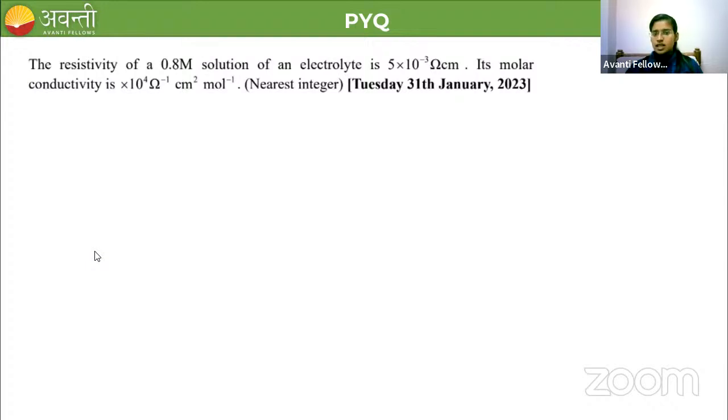So the question says the resistivity of a 0.8 molar solution of an electrolyte is 5 into 10 to the power minus 3 ohm centimeter. Okay, ohm centimeter. So what is given to us? Resistivity is given to us. So what is resistivity? Rho. Rho is given. And also the concentration of the substance is given. Concentration is 0.8 molar. And its molar conductivity is dash into 10 to the power 4 per ohm centimeter square per mole. So we are asked to find out the molar conductivity.